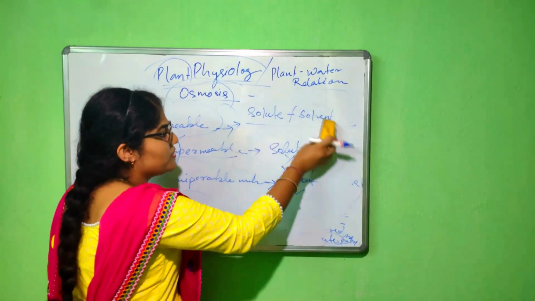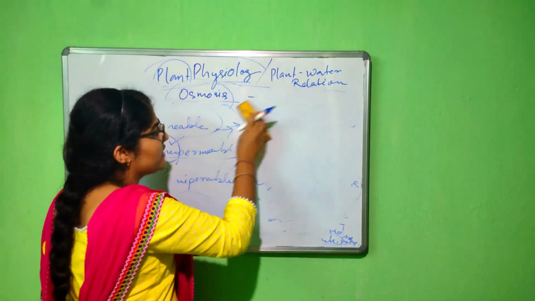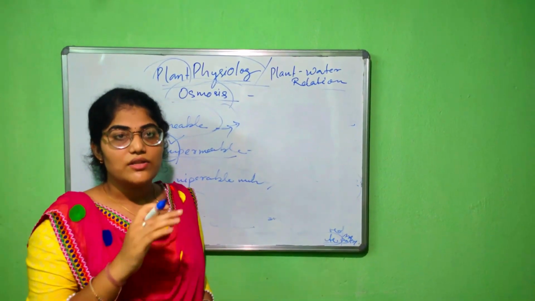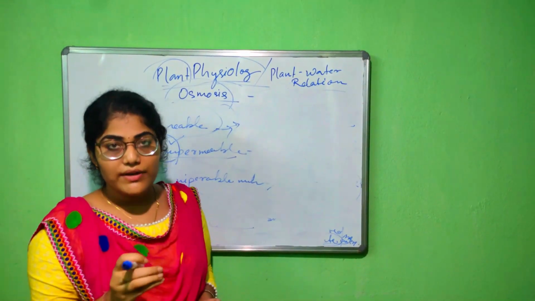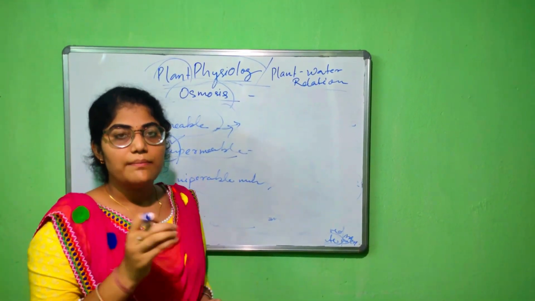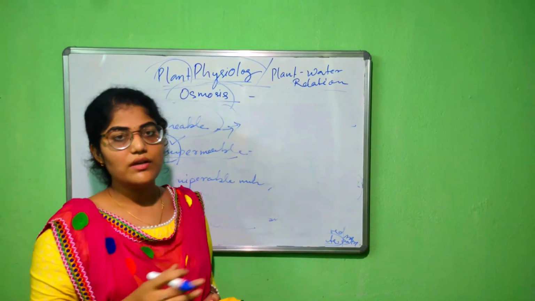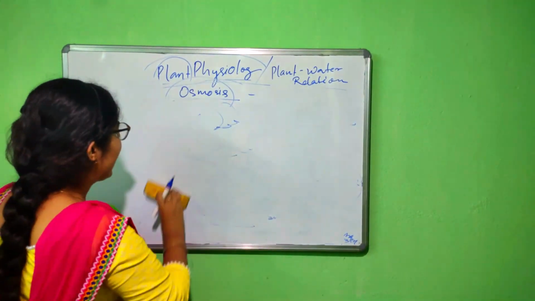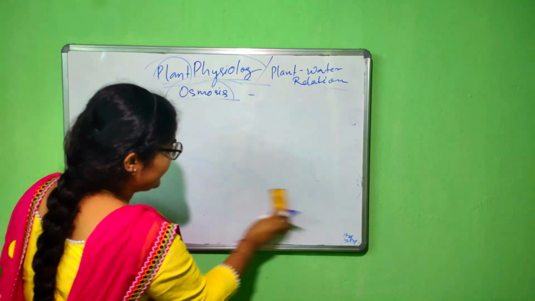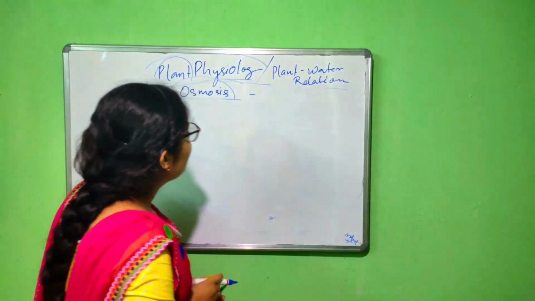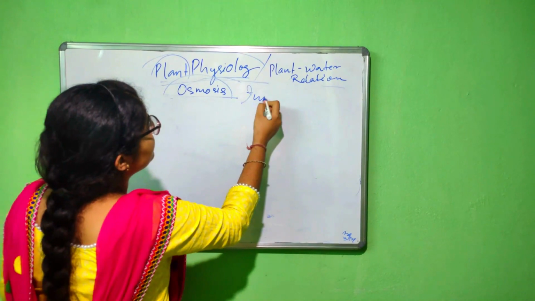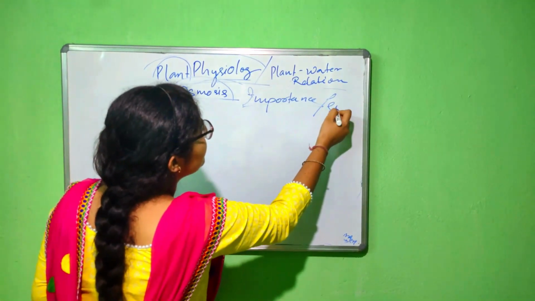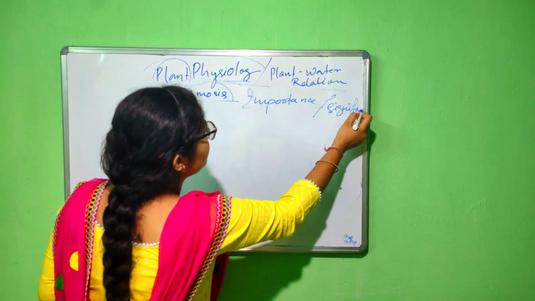Okay. In case of osmosis, we study how osmosis occurs: in the osmosis process, the solvent molecule, the water molecule, passes from the higher concentration to the lower concentration. So what is the importance that osmosis gives to the plant? What is the significance?